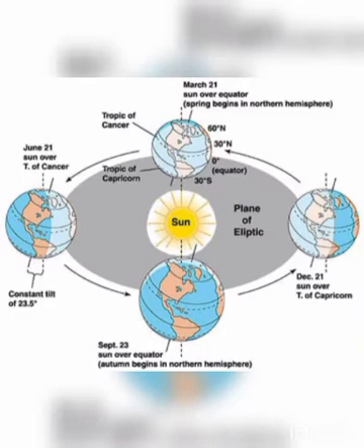That fixed path is called an elliptical orbit, but this movement is around the sun, so it is called revolution. Now clear it. What is rotation? What is revolution? Can you clear it?